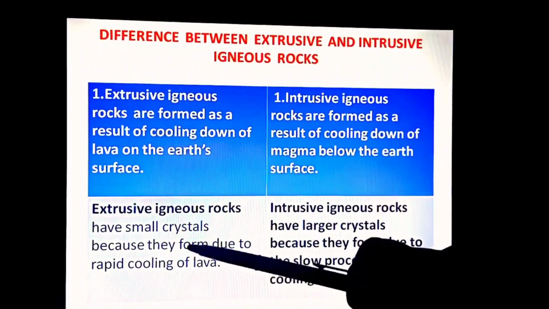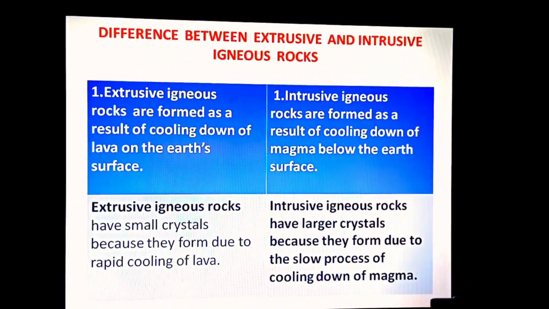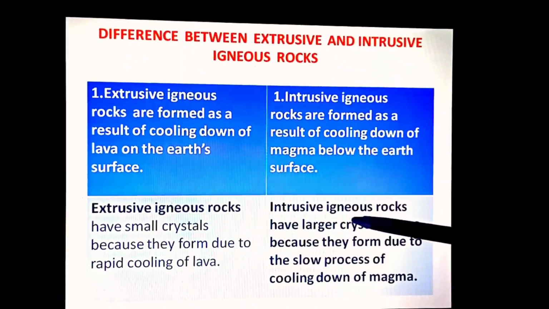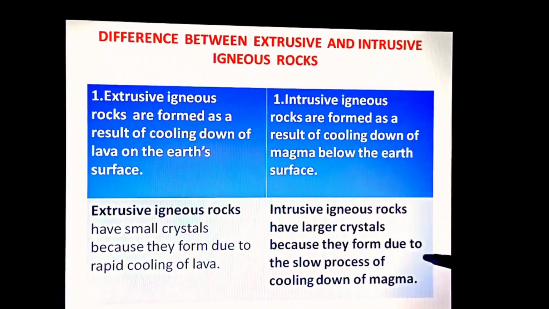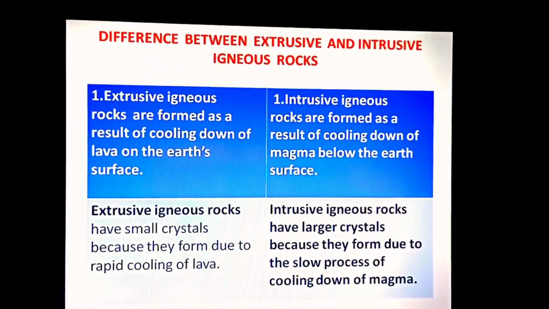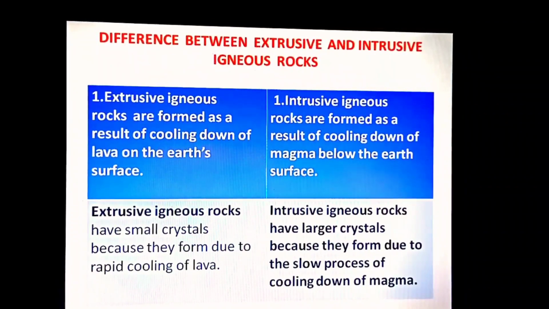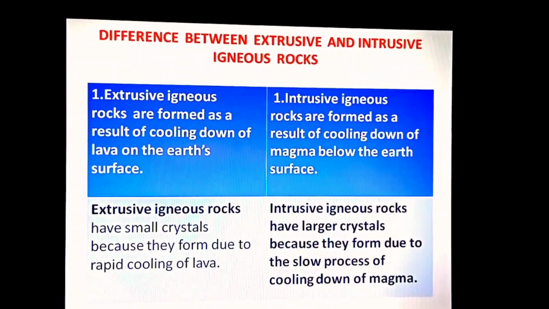Now the next is, extrusive igneous rocks have smaller crystals because they have formed due to rapid cooling of lava, whereas intrusive igneous rocks have larger crystals because they have formed due to the slow process of cooling down of magma below the earth surface. Children, there are several other points. You can give some examples also to differentiate. I have written two major points for you.